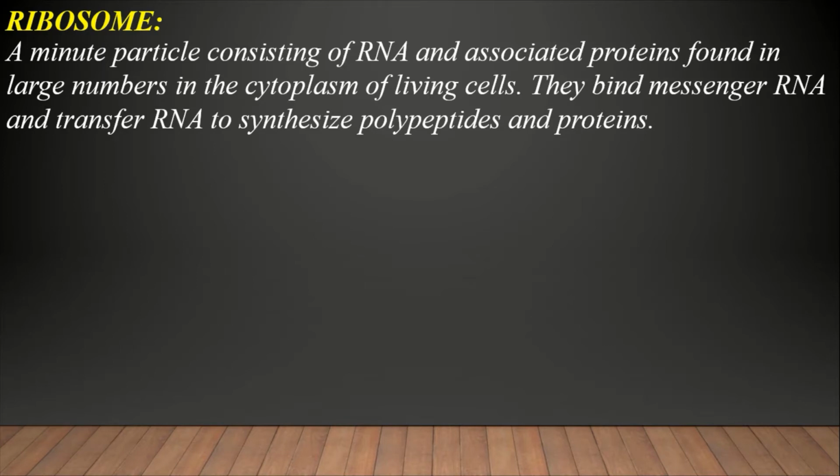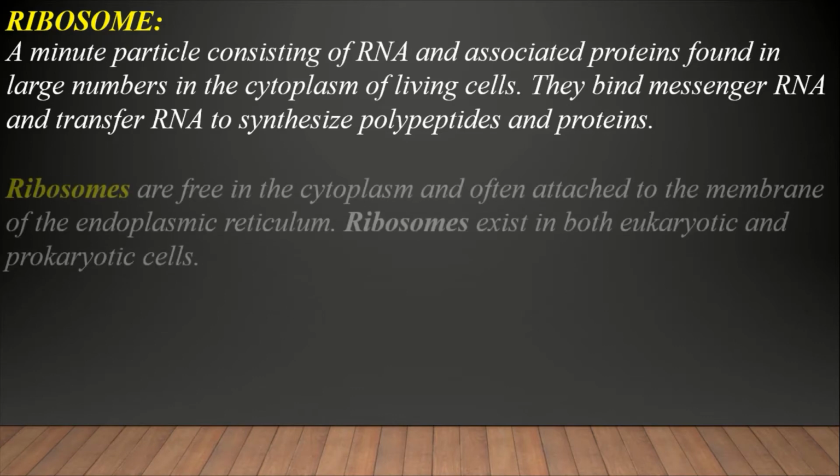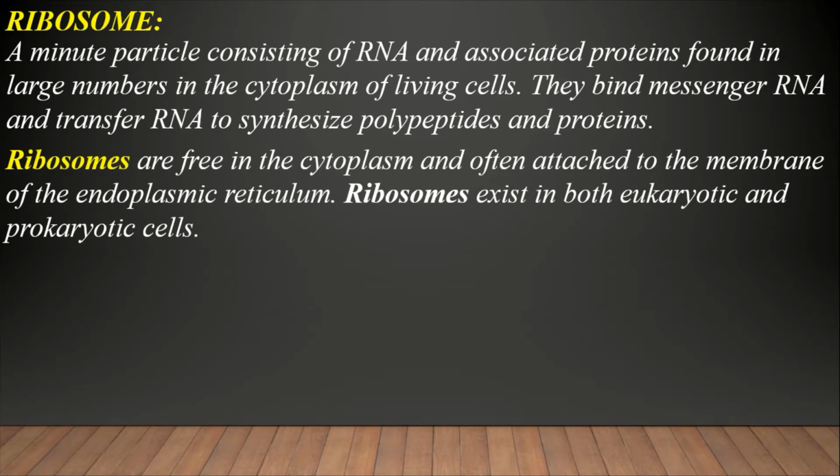They bind messenger RNA and transfer RNA to synthesize polypeptide and protein. Ribosomes are free in the cytoplasm and often attached to the membrane of the endoplasmic reticulum.